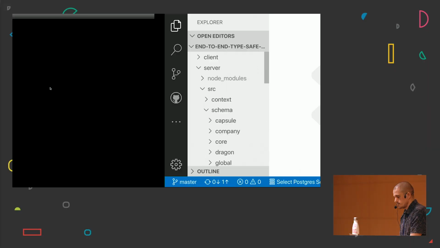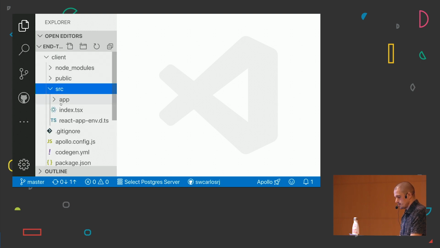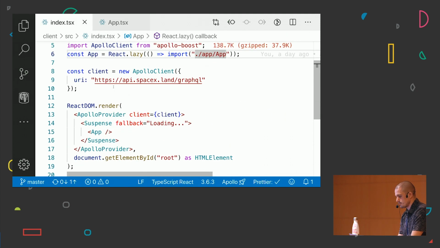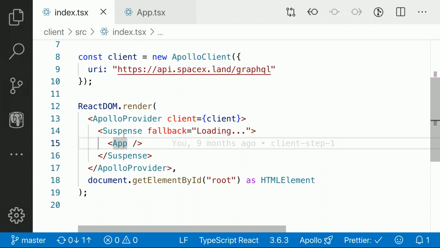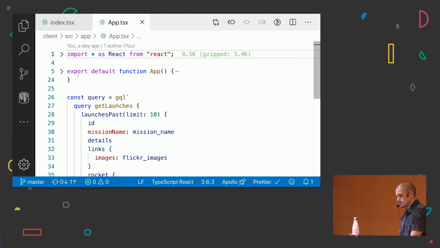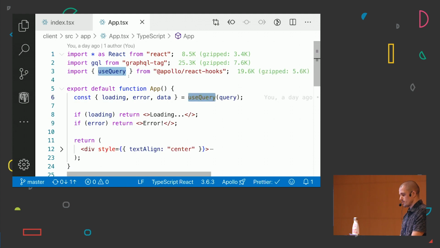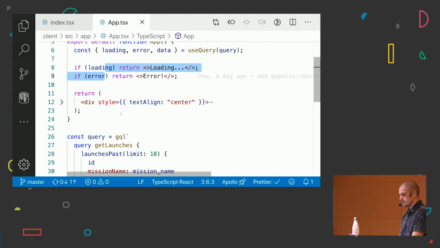and we're gonna see what we got inside of the client. So in the client side, here it is, we've got our index and our app. In our index, basically what we're gonna have is an Apollo provider that accepts as a prop a client, an Apollo client instance with the SpaceX GraphQL API, and then we're gonna just lazy load our application. Then we go to our application, and to wrap up this talk, we are gonna be using the useQuery hook from the new Apollo React hooks API, and then we're going to have some states.